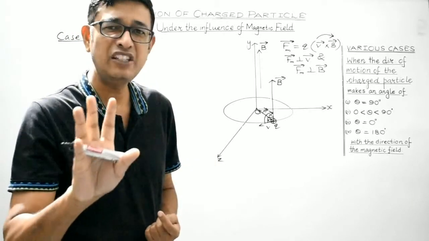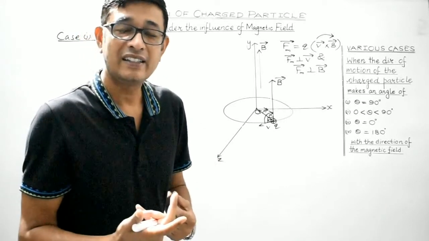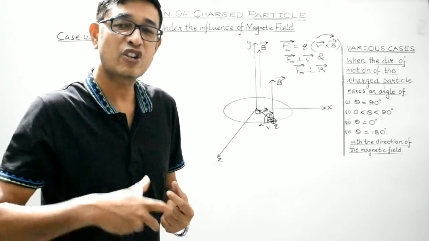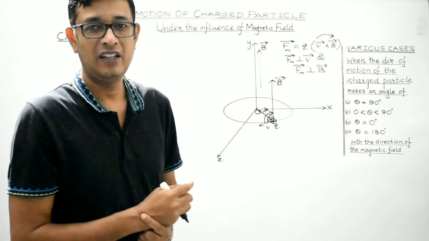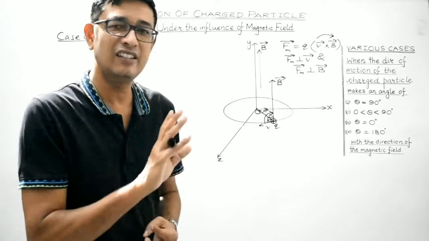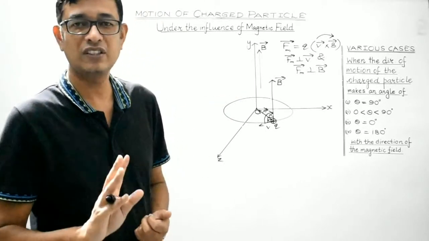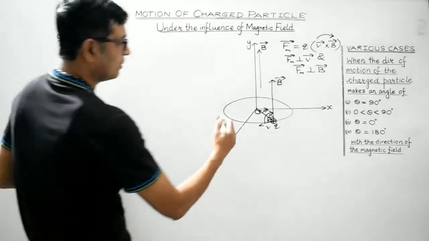It does not produce any change in the magnitude of its velocity. Instead, it tends to change the direction of motion of the body continuously. And whenever the direction of motion of a body changes continuously, it clearly suggests that it must be following a circular path. Clear, students?